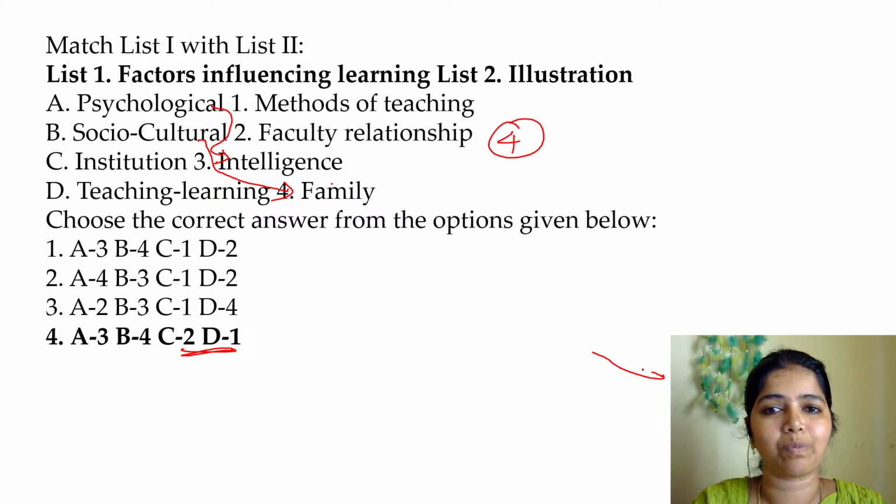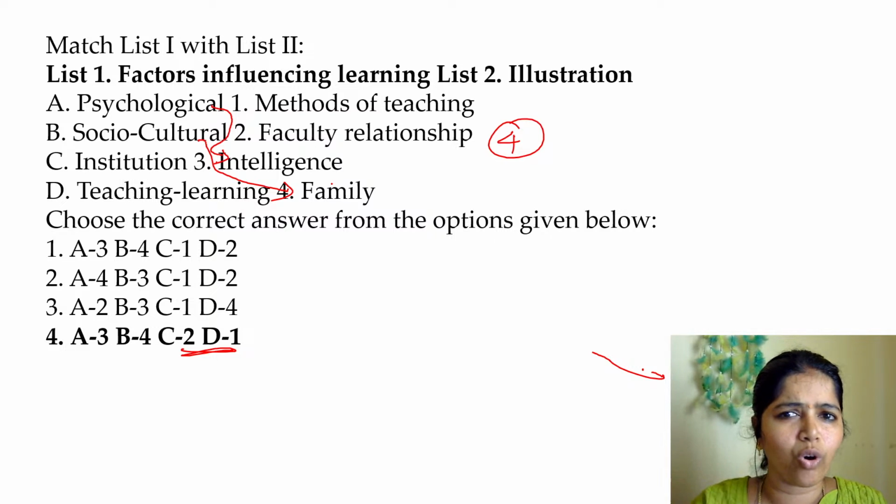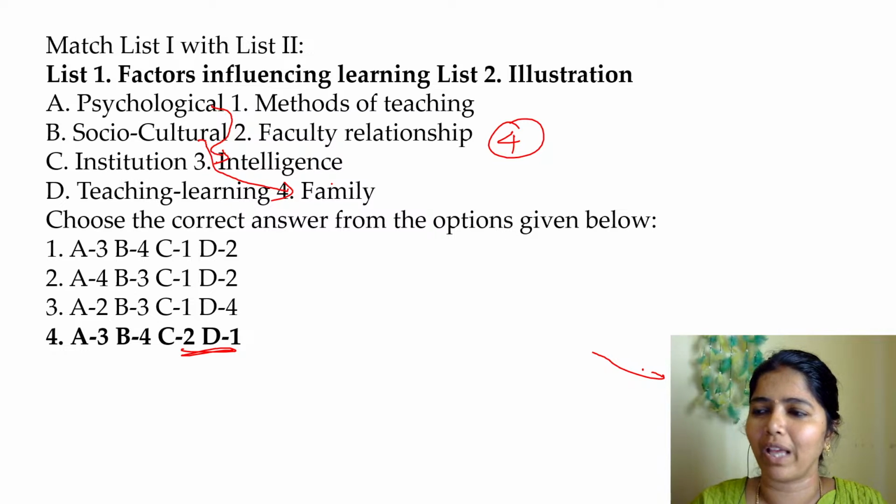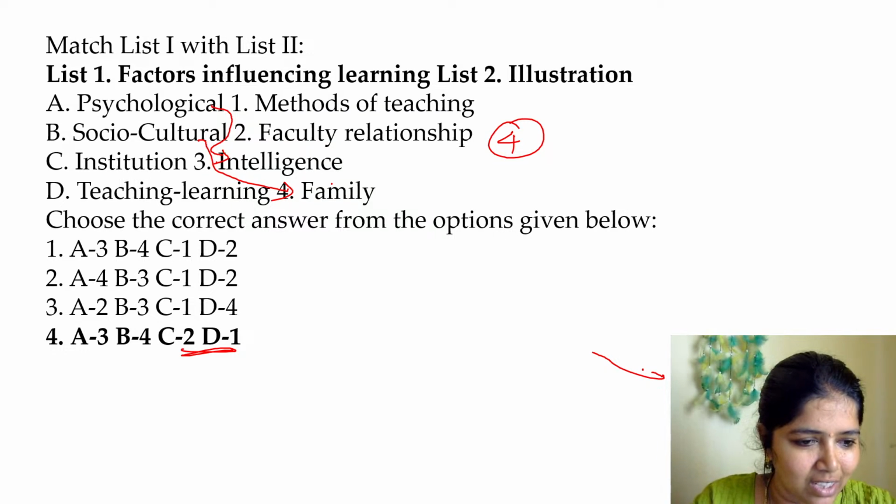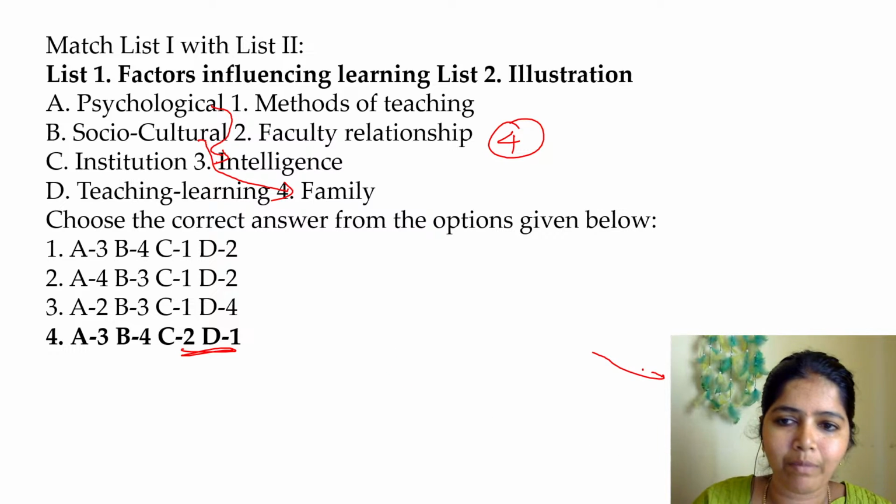When you go to a workplace, when you learn some new things, when you have good friends around you, they will support you, they will motivate you to do things. That is faculty relationship. Don't think badly about things, some negative things, right? We cannot go and change the negative things.